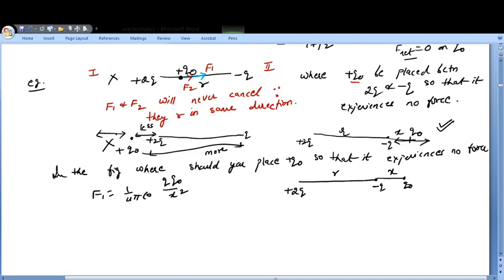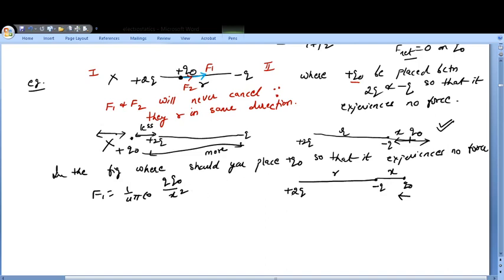Now you will say, ma'am, this is minus Q, why are you not putting it as minus Q? See, in vectors, minus sign is only indicating the direction, that's all. So for this charge minus Q, your force will be in this direction, indicating the direction is on the negative side. But magnitude wise you will not put the sign of minus Q. So this is the magnitude of the force.